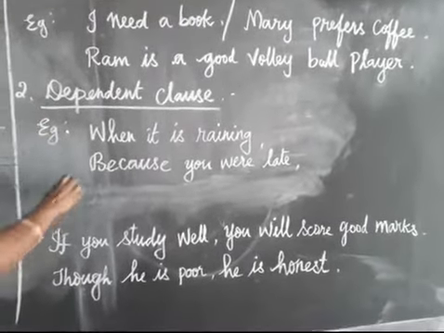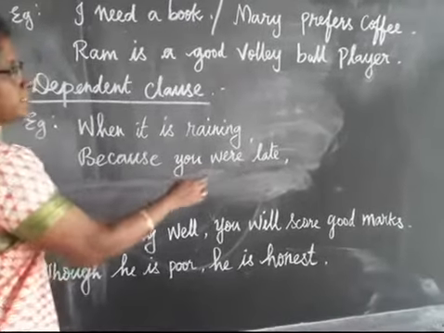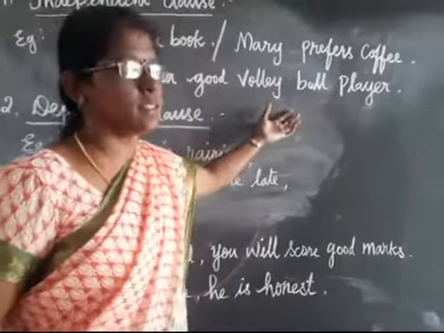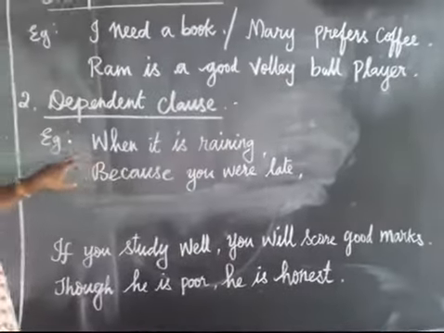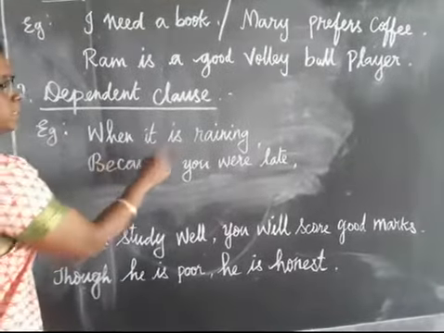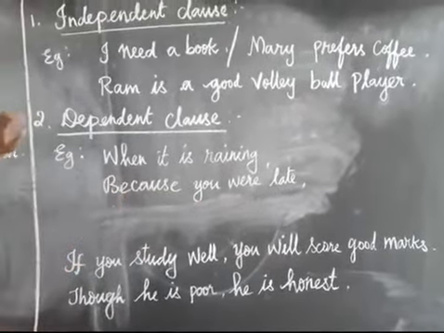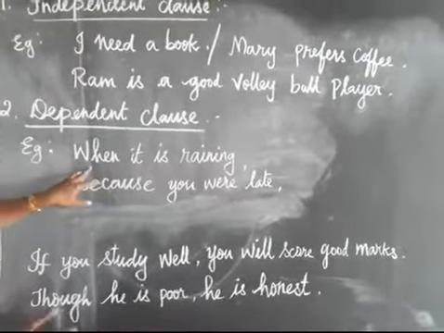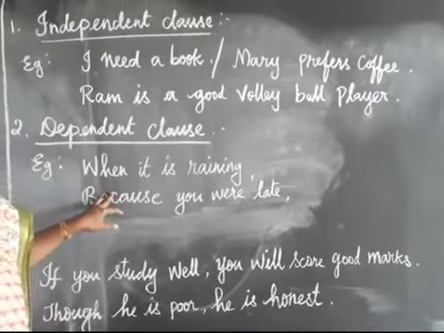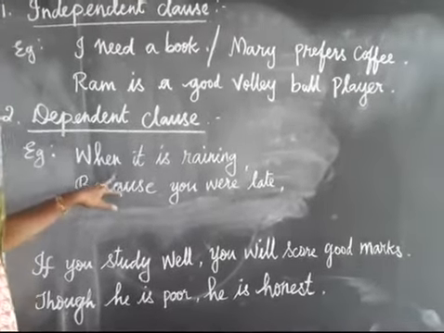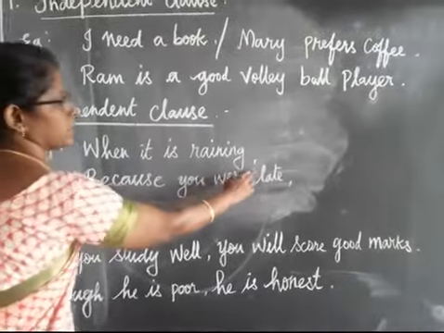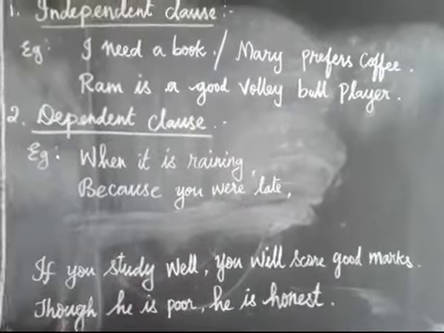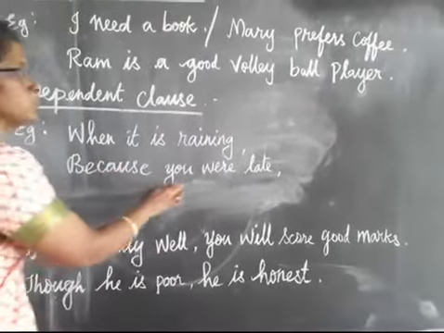You see here, when it is raining. Because you were late. See here in the sentences we have kept the full stop because the sentence is fulfilled. But here in the dependent clause, it gives only some meaning. Here also subject is there, predicate is there. But it gives some meaning, not complete meaning. So we are keeping a comma here. When it is raining, it is not fulfilled. The meaning is not fulfilled, but it gives some meaning. Because you were late.